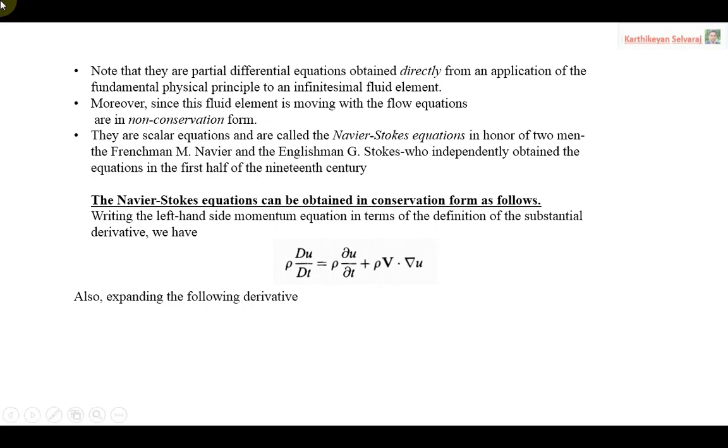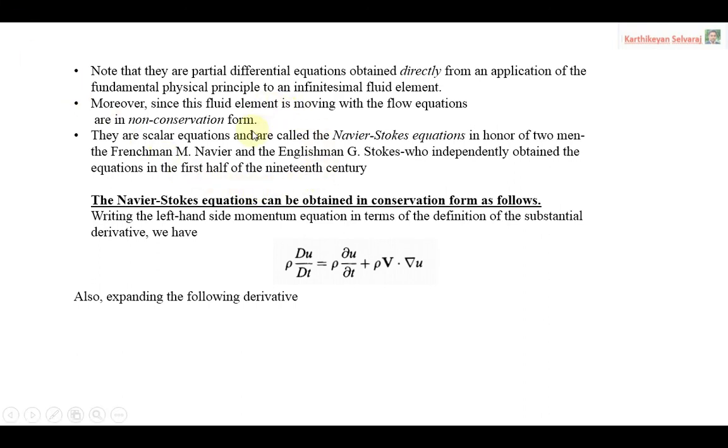We have to know some key points. Note that these are partial differential equations obtained directly from an application of the fundamental physical principle to an infinitesimally small fluid element. Moreover, since this fluid element is moving with the flow, the equations are in non-conservation form.